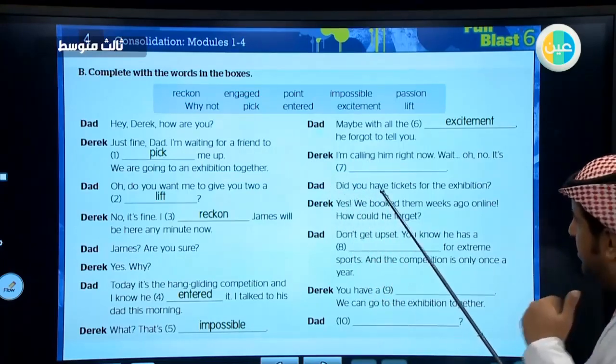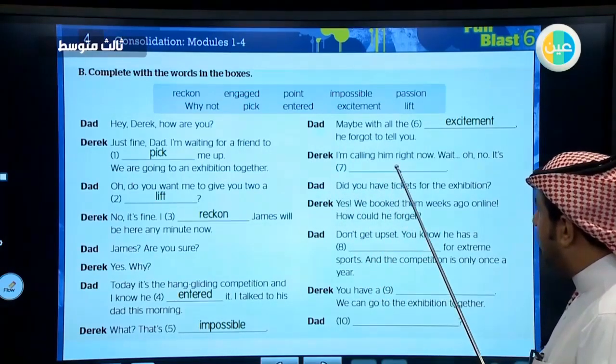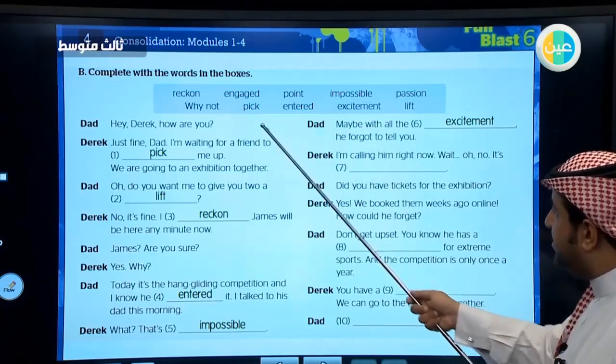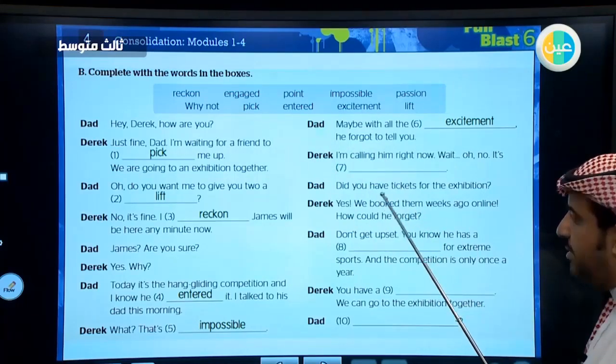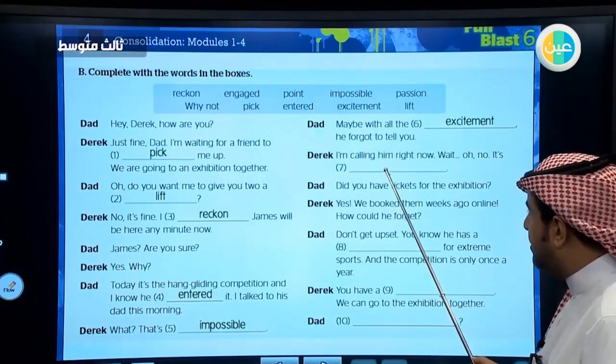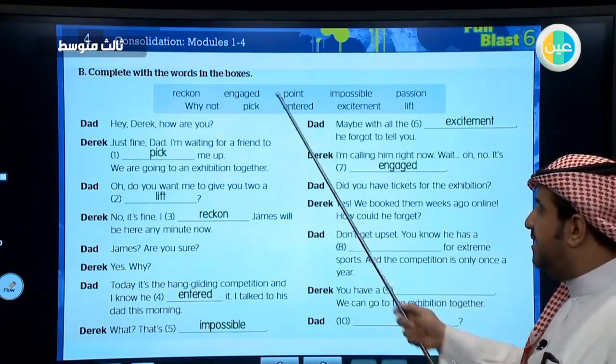The telephone is busy. So what's the meaning of busy here? There is a word that has the same meaning. Excellent. It's engaged. It's engaged.